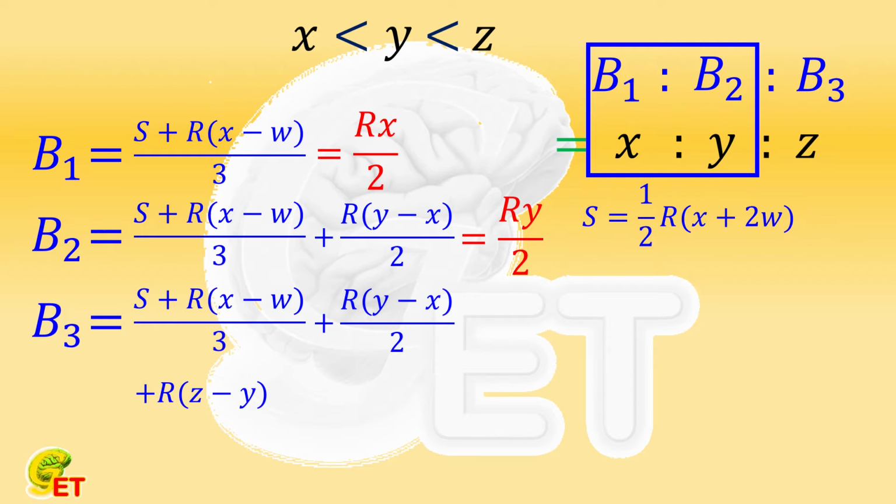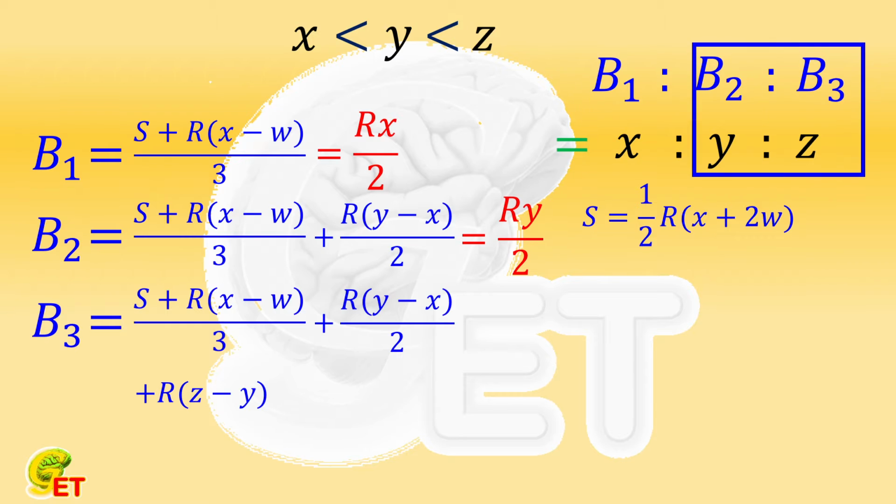In the following, we analyze the ratio of B2 to B3 being equal to that of Y to Z in the same way. The ratio of B2 to (B3 minus B2) is equal to that of Y to (Z minus Y). That is, the ratio of half R times Y to R times (Z minus Y) is equal to the ratio of Y to (Z minus Y). Again, because Z is not equal to Y, we get that half Y is equal to Y. Then Y has to be 0. This is obviously impossible, so in the case where X, Y, and Z are all different, A1, A2, A3 and B1, B2, B3 cannot be the same in any case.